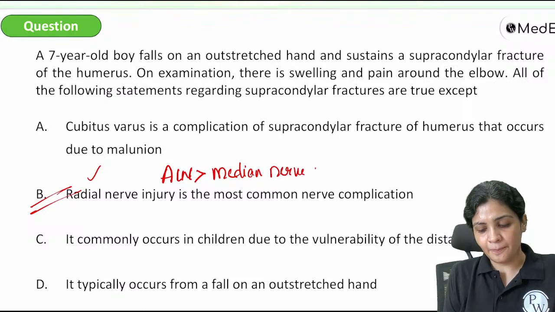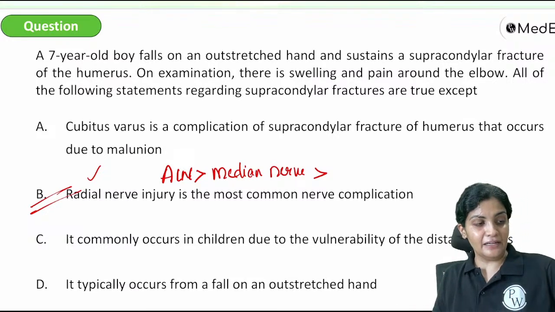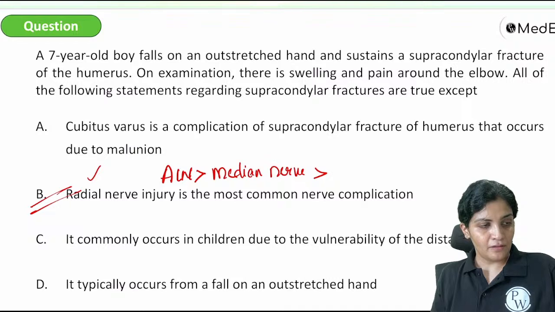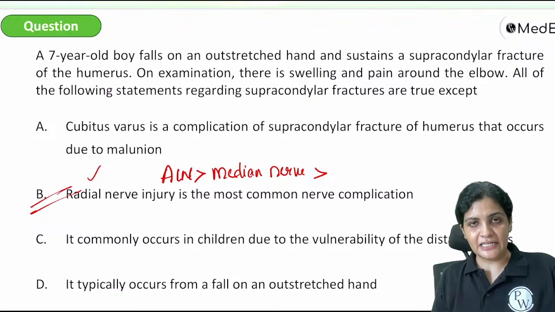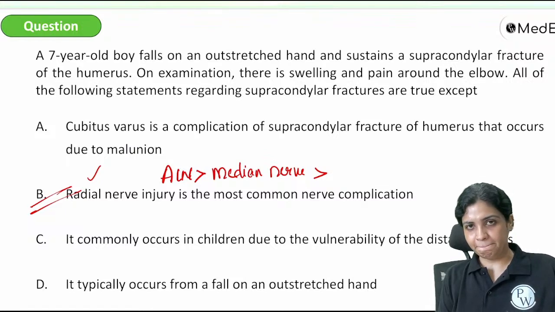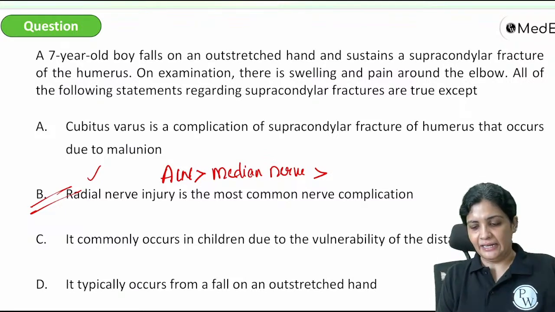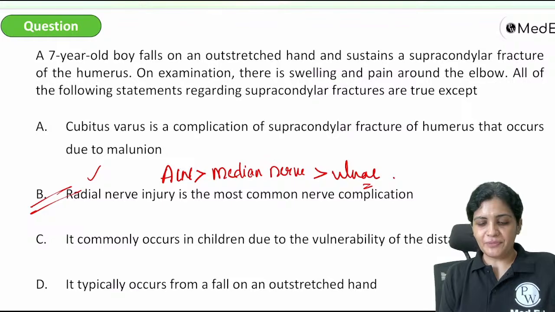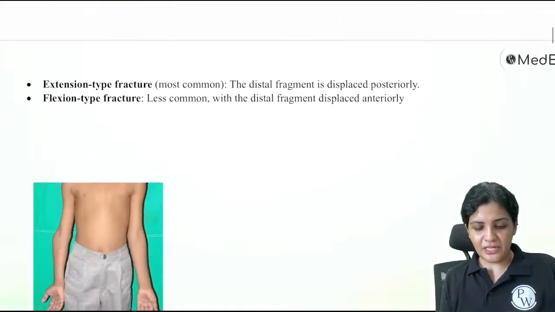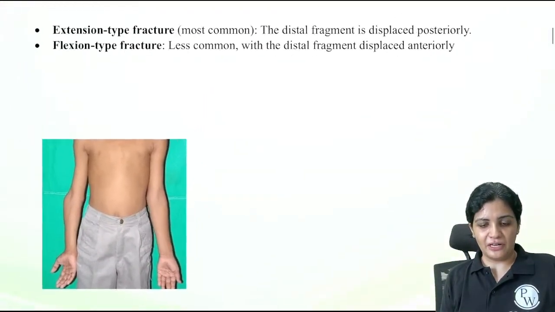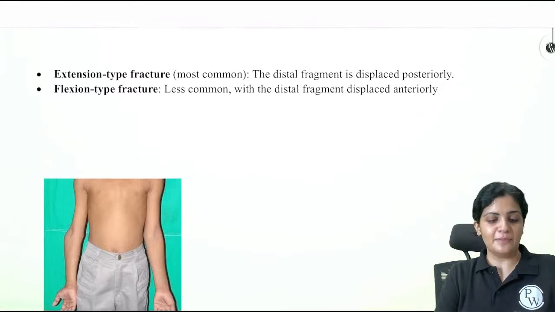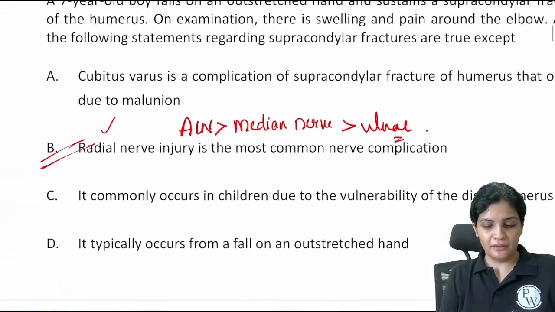Then after AIN and median nerve, the third one could be the ulnar nerve. Very good. So something related to the supracondylar fracture of the humerus. There are two types of supracondylar fracture of humerus. They could be the extension type and the flexion type. Which one is the most common?